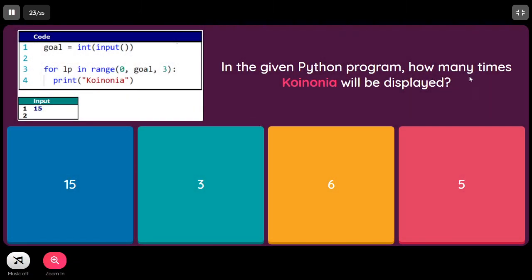In the given Python program, how many times will Koinonia be displayed? Goal is read, which we can see is 15. So 0 to 15 with the incrementer of 3. Here the incrementer value is given as 3. For 0 it will print Koinonia. Next for 3 it will print Koinonia. Next for 6, next for 9, next for 12 it will print Koinonia. But for 15 it can't because goal is 15, so only less than 15 it will be running. So it will be 5 times.